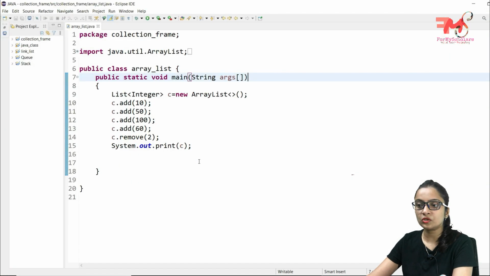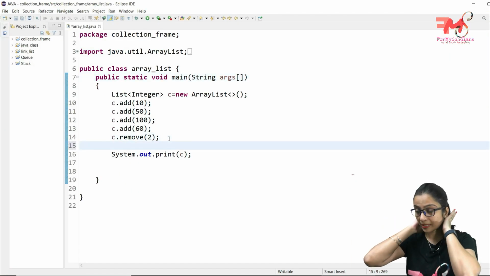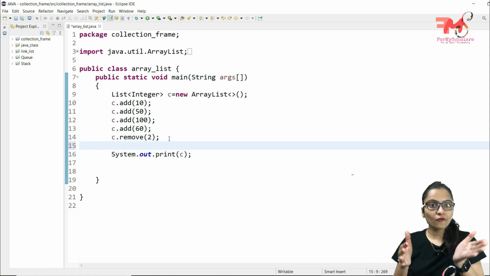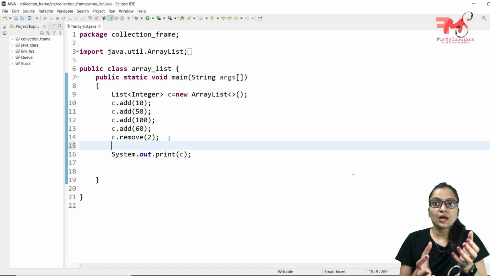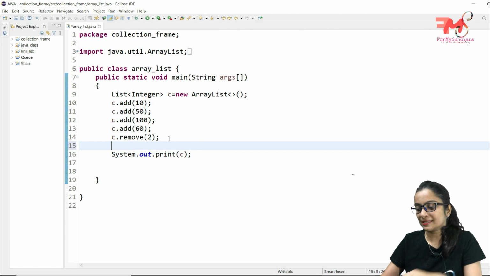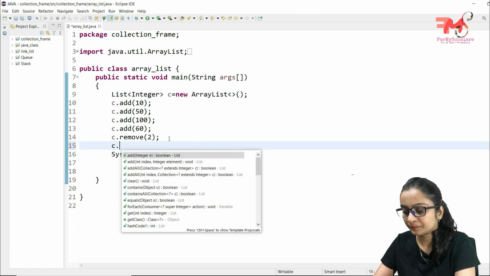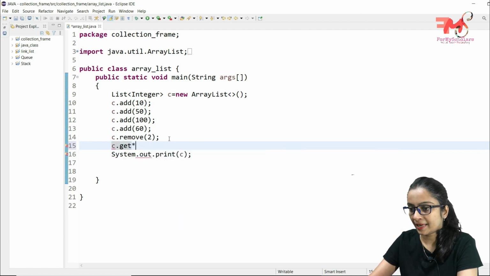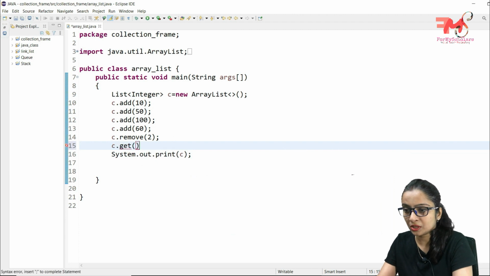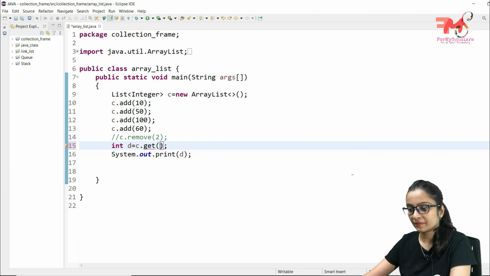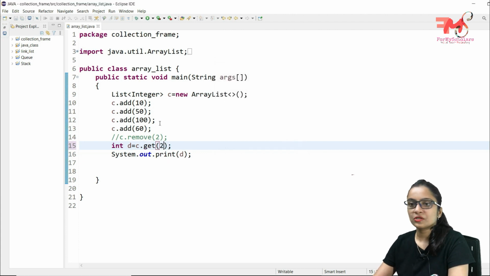Next one is the get function. Get function is used to display the data from a particular index. As we use a of 2, a of 3, if we wanted to fetch the data from the second index, then we used to write a of 2, a of 3. In the same way we will write C dot get index. Let's suppose you want to fetch the data from index number 2, means 100 should be printed. Control F11, so 100 is here.